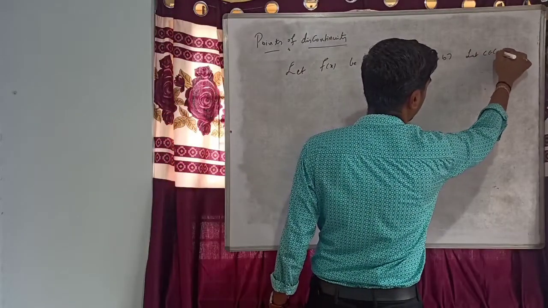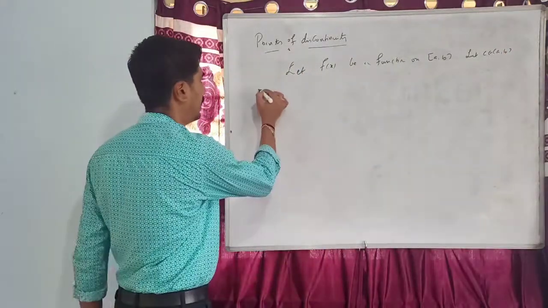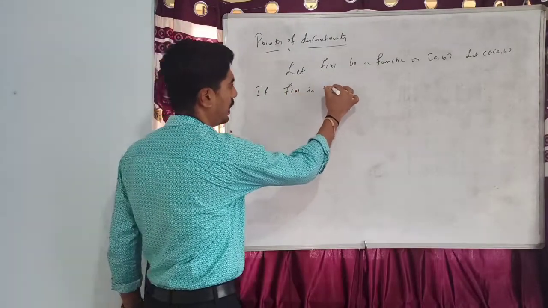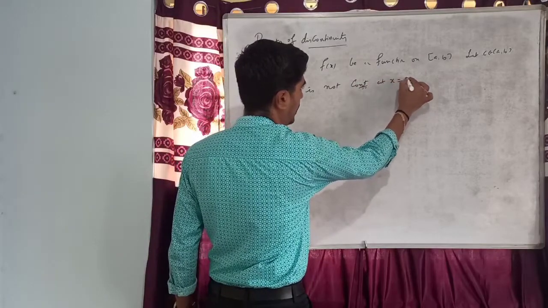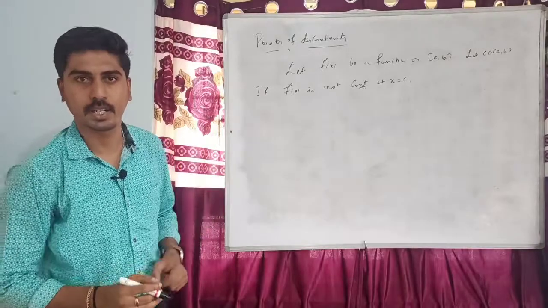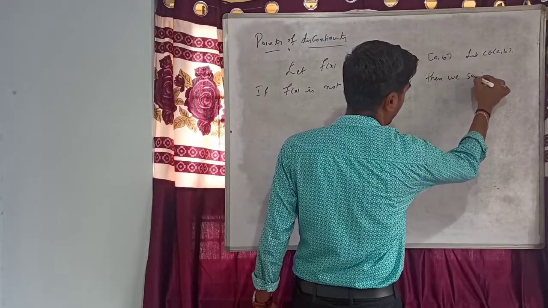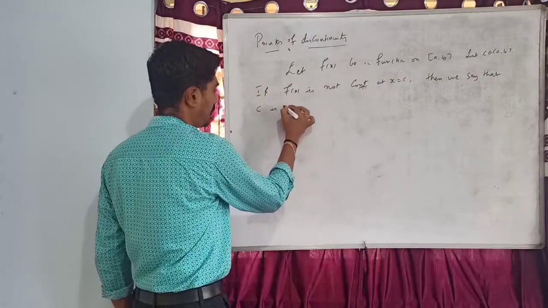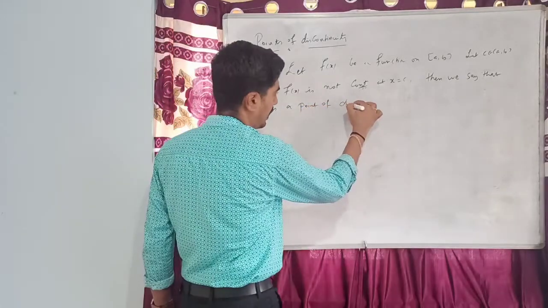Suppose f is not continuous at x equal to c, then we say that c is a point of discontinuity.